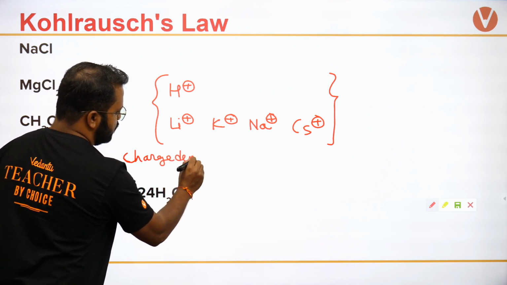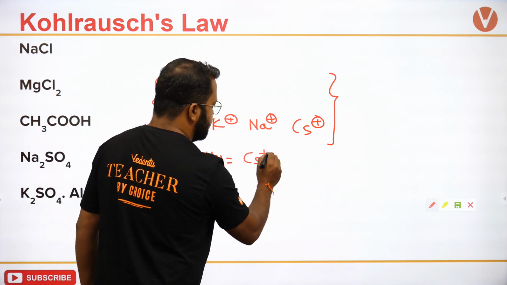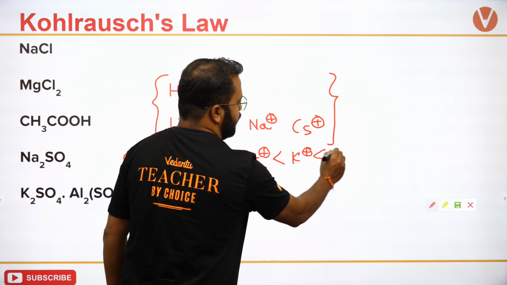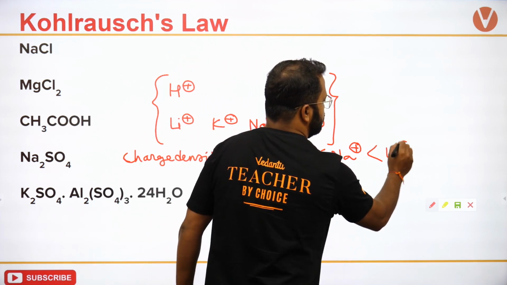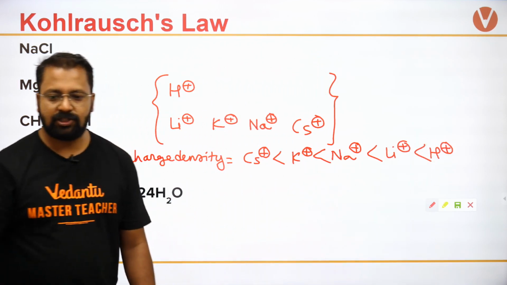Charge density order will be Cs plus will be minimum, followed by K plus, followed by Na plus, followed by Li plus, followed by H plus. यही होना चाहिए.